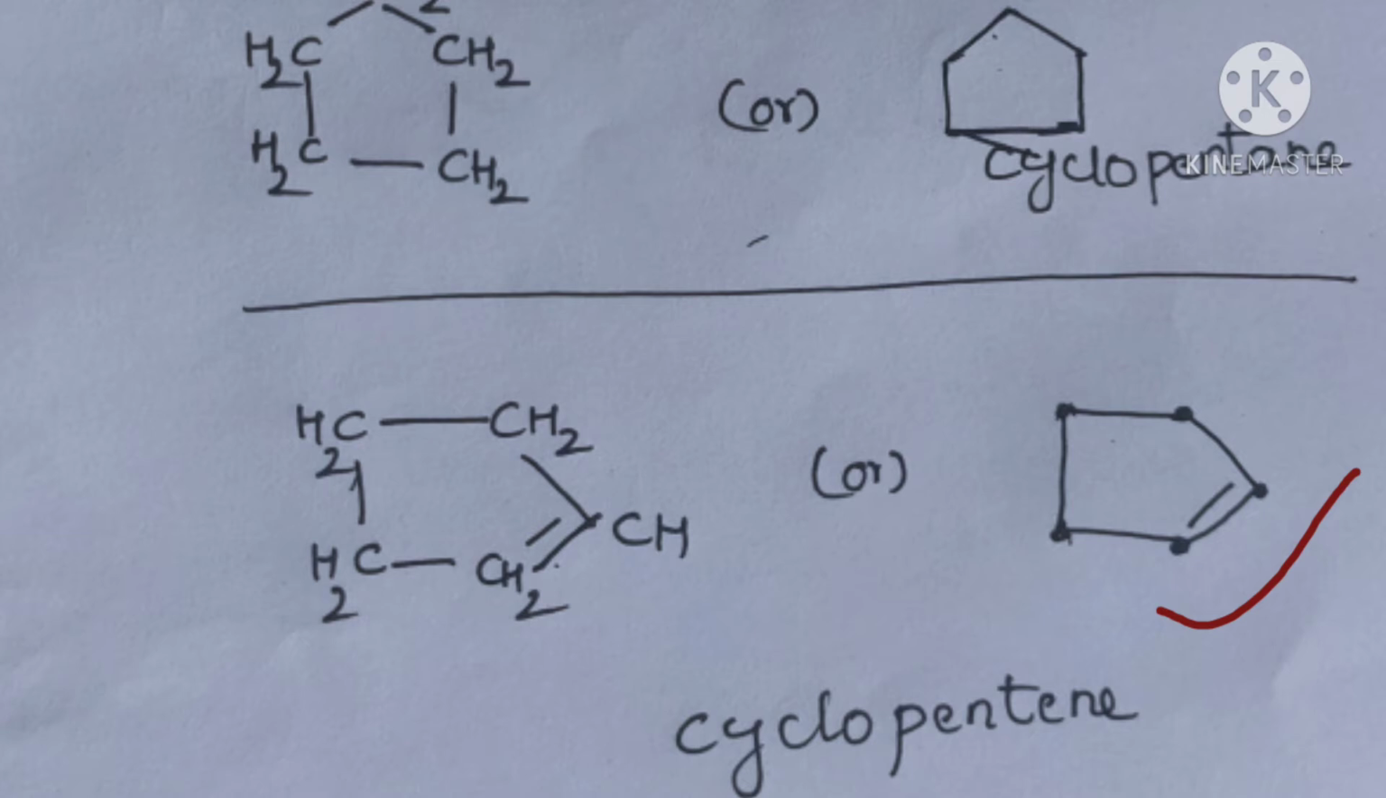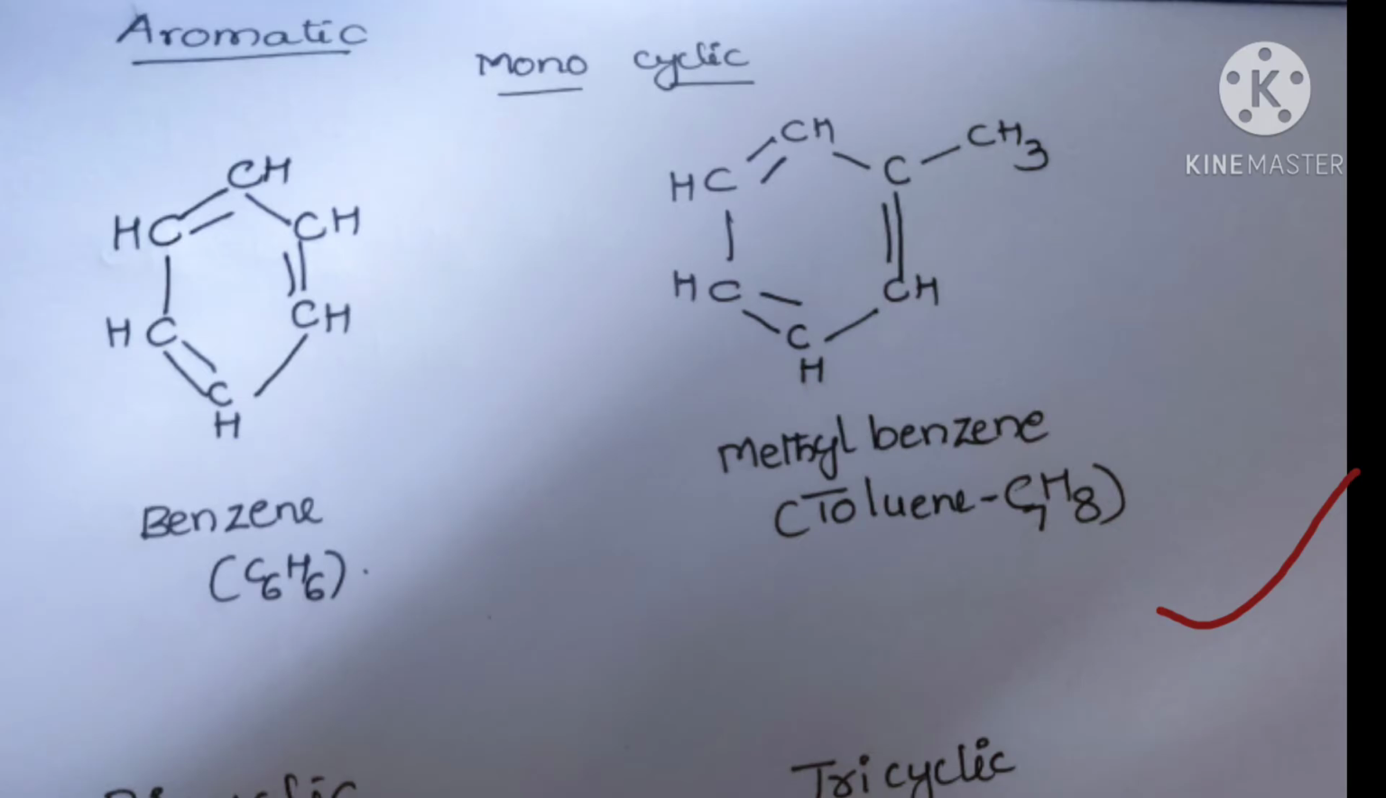And next one, aromatic compounds in homocyclic compounds. Examples of aromatic compounds are benzene, toluene, naphthalene and anthracene. The first one, benzene, consists of 6 carbon atoms and 6 hydrogen atoms, with alternating double bonds between carbon atoms. It is benzene. And next one is toluene. These are monocyclic compounds, which means only one ring is present.